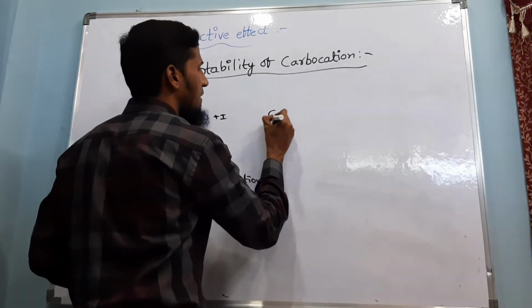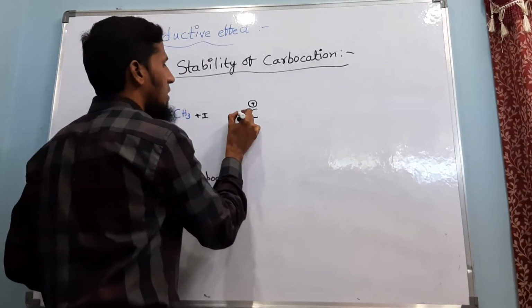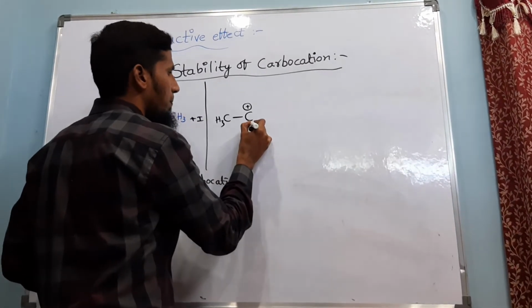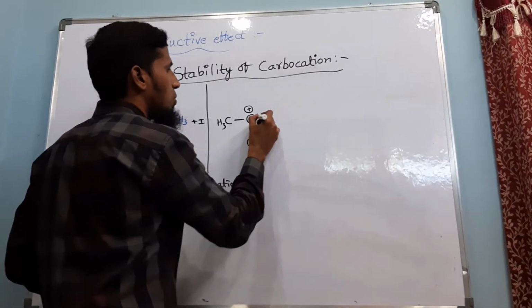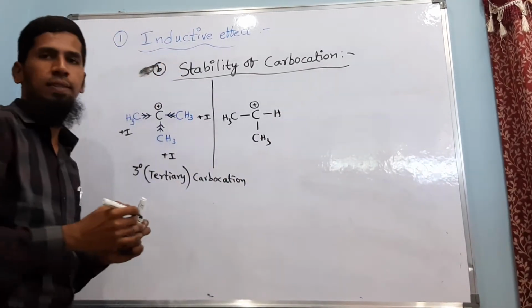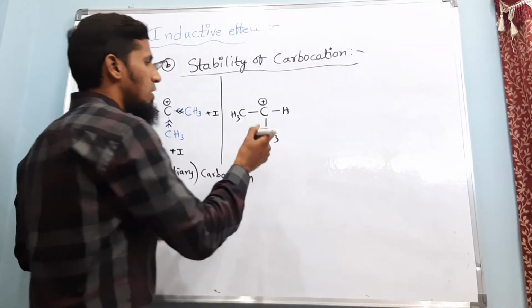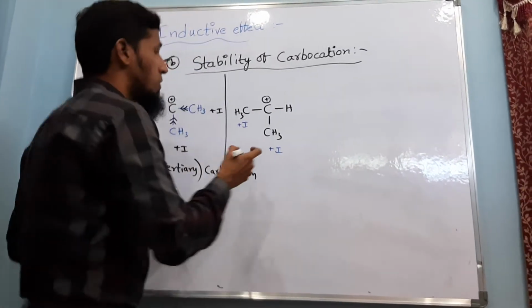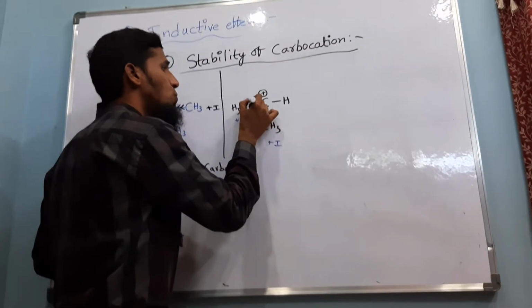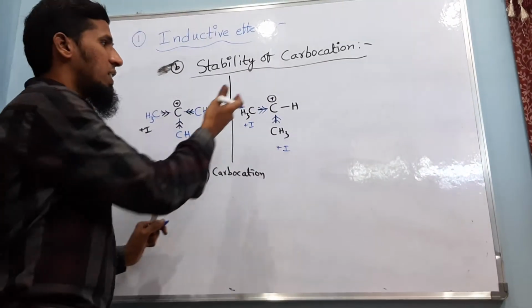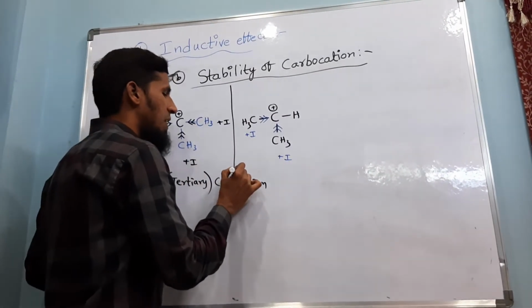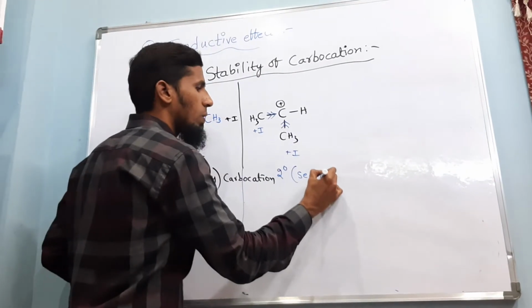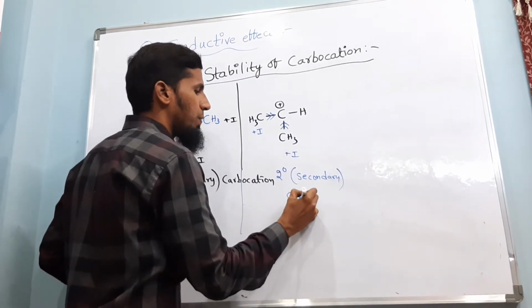Similarly, if I take the second one, here the carbon with positive charge is attached to 2 other methyls, 2 plus I groups basically. So one is plus I, here plus I. See, hydrogen is not a plus I group. So there are 2 electron donating groups in this particular carbocation, and it can be considered a secondary or 2-degree carbocation.